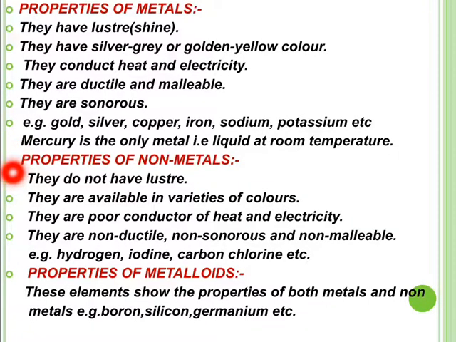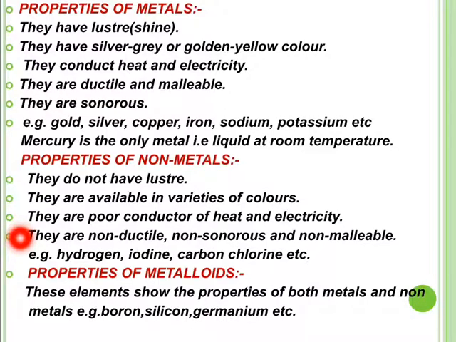Let us recall some properties of non-metals. Non-metals do not have luster, meaning they do not have shine, except iodine, which is lustrous, having shiny crystals. Non-metals are available in a variety of colors. They are poor conductors of heat and electricity with few exceptions, like carbon can conduct electricity in the form of graphite.